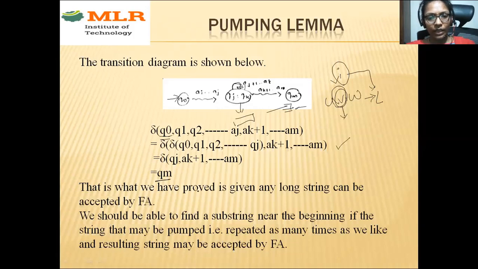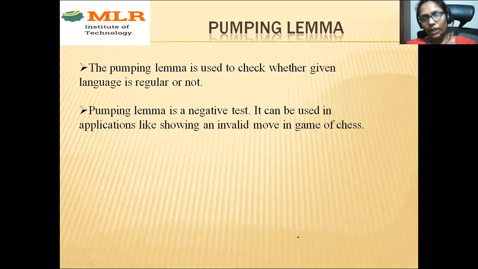See here, that is why we have proved that given any long string accepted by a finite automata, we should be able to find a substring near the beginning of the string that may be pumped, that means repeated as many times as we like. So we should repeat a substring as many times as we want. Even then, if it is accepted by the finite automata, I can say that the language is a regular language. So that is about the pumping lemma. Here we are not proving anything. So if u v power i w belongs to your L, then I can call your L a regular language. That is the main important point here, right?